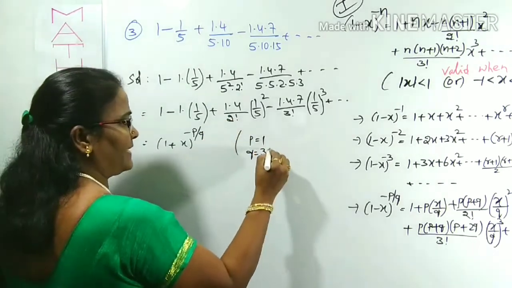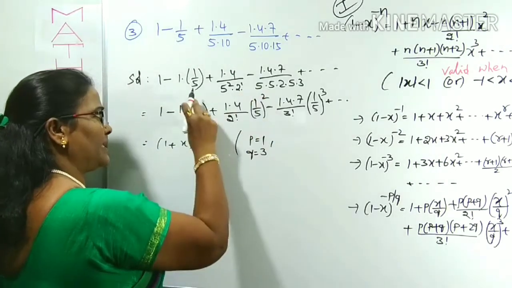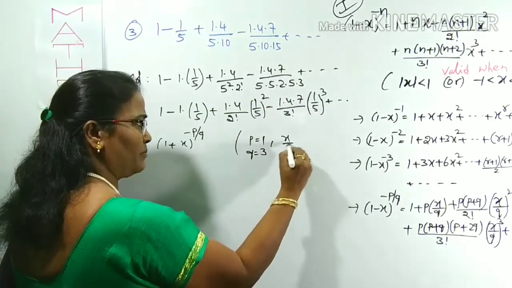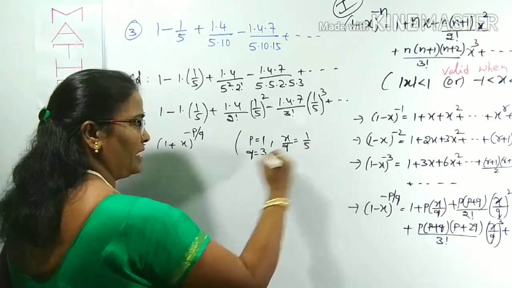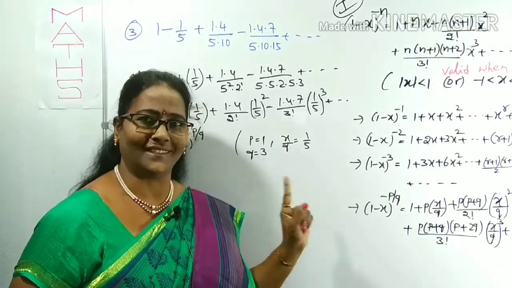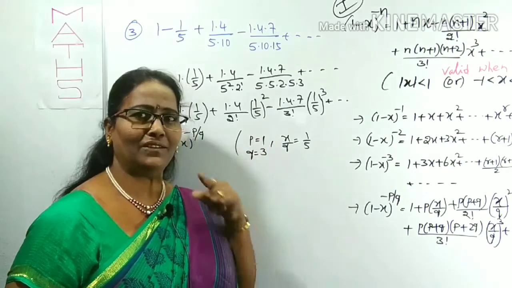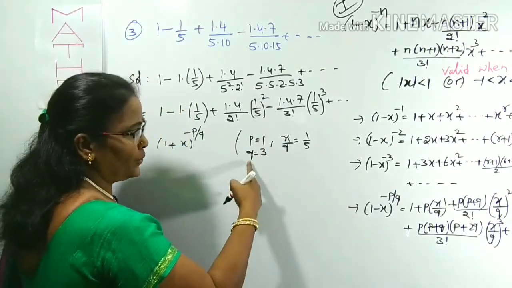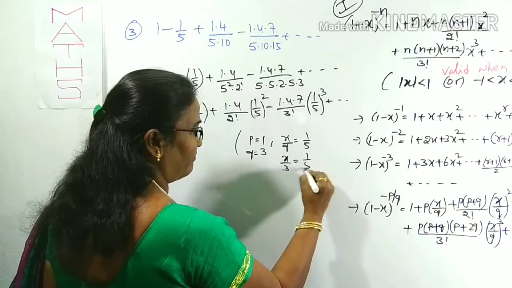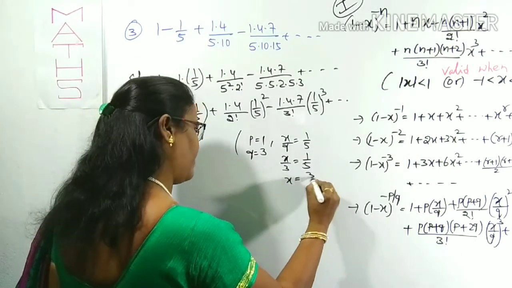And as well as x by q. What is x by q? This is x by q whole square, x by q whole cube. Means x by q is 1 by 5. Don't take x is 1, q is 5. It's not correct. X by q total value is 1 by 5. Then q is 3, that is x by 3 is equal to 1 by 5, indirectly x is equal to 3 by 5.